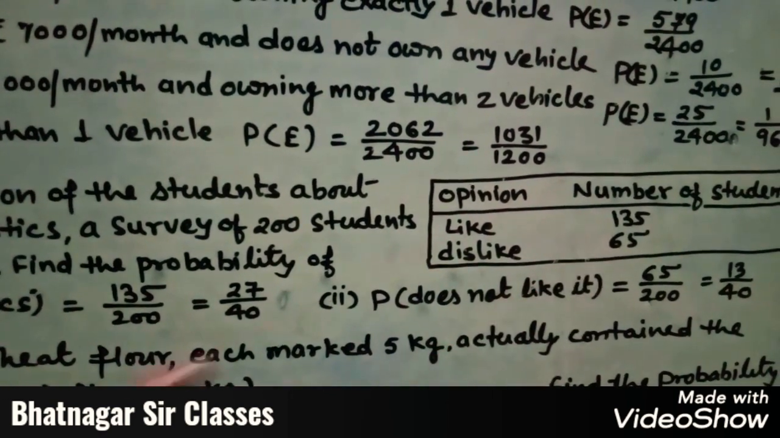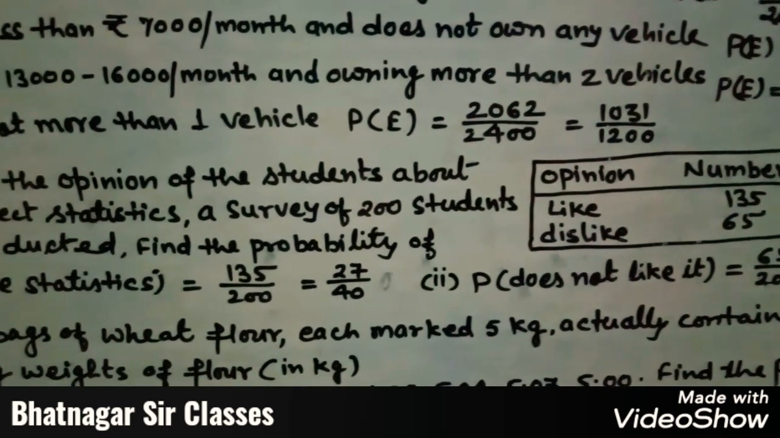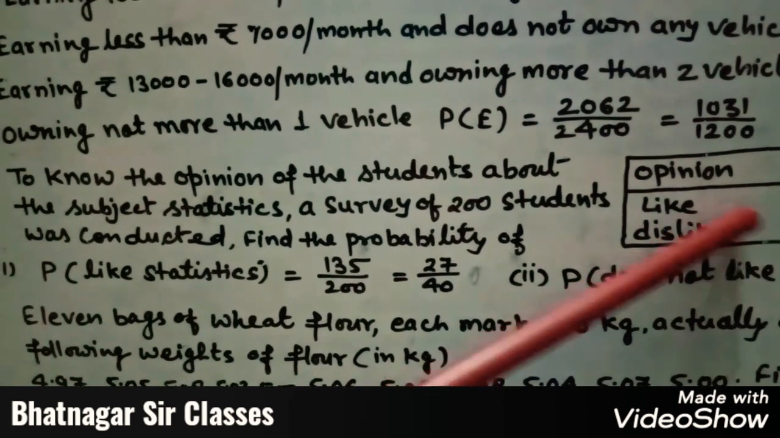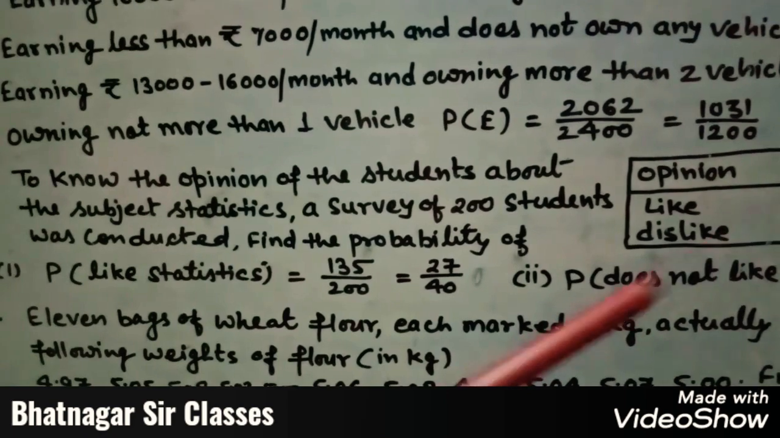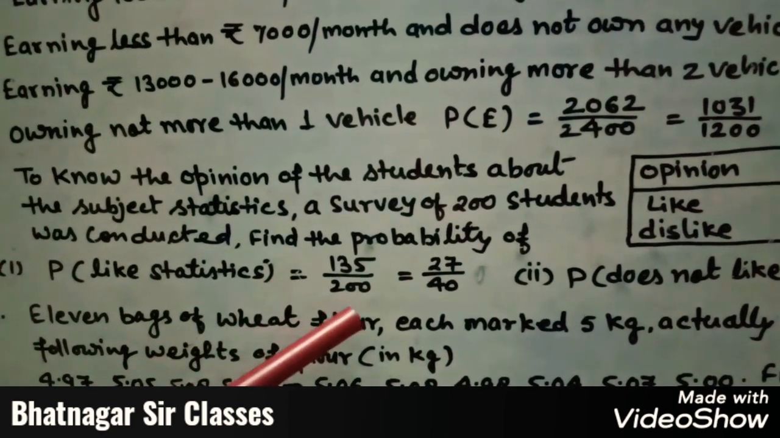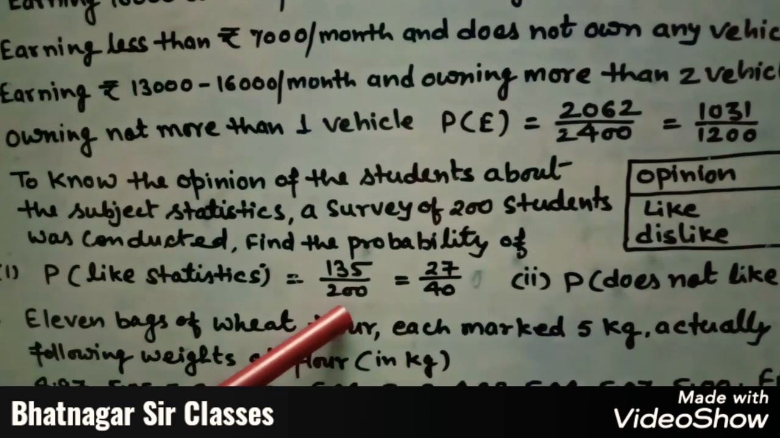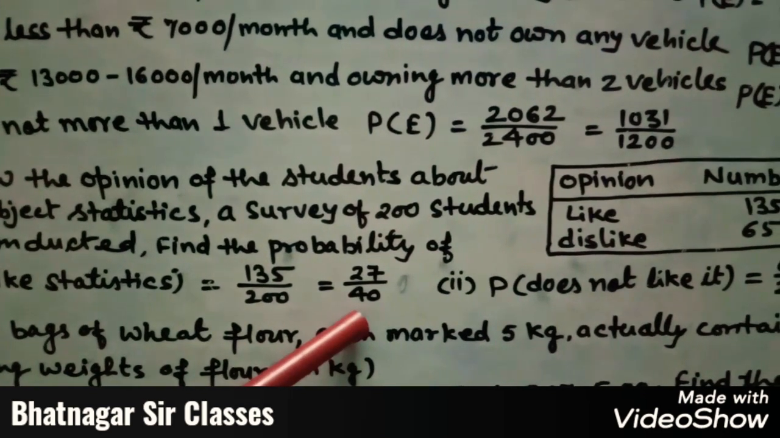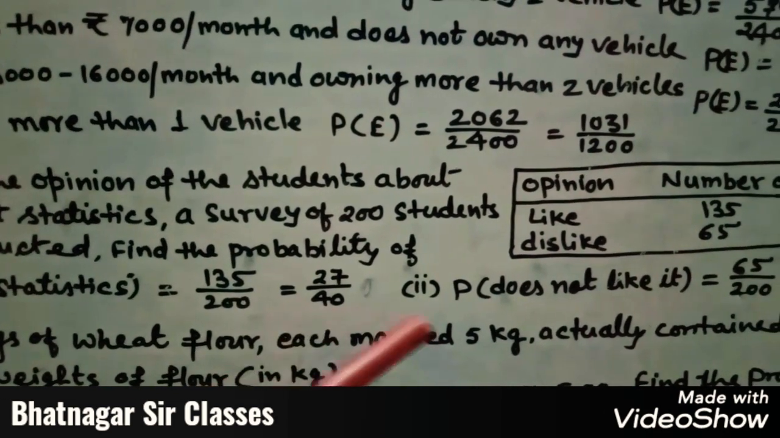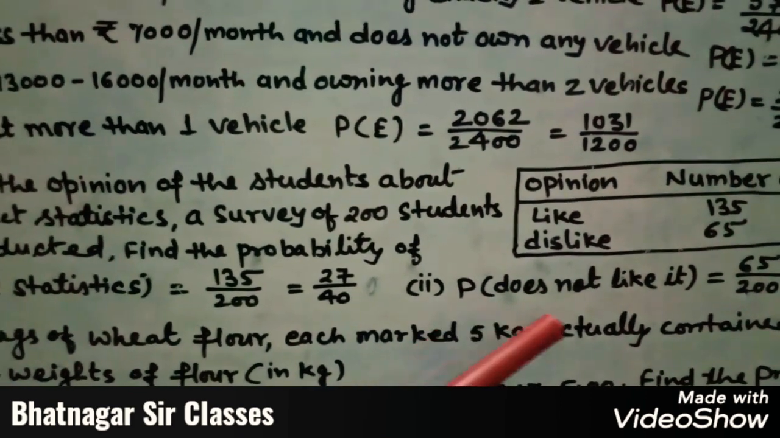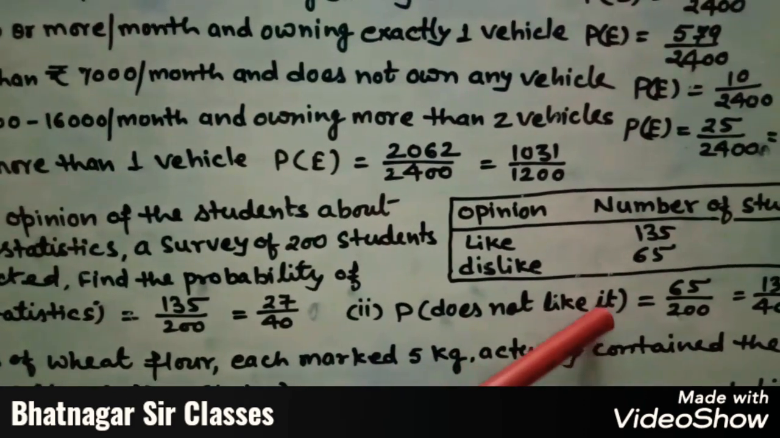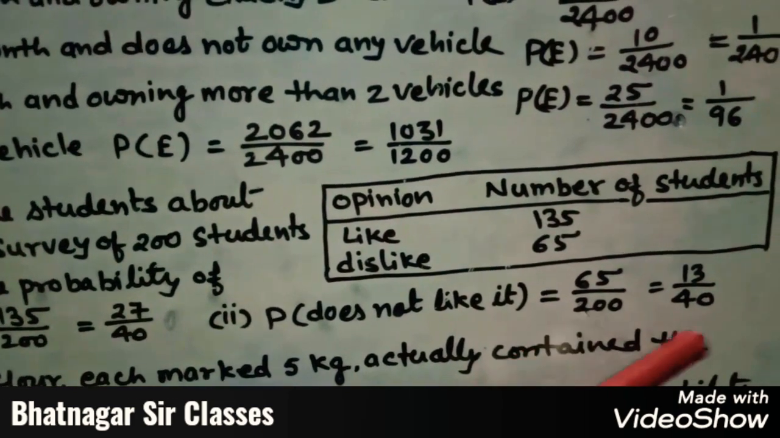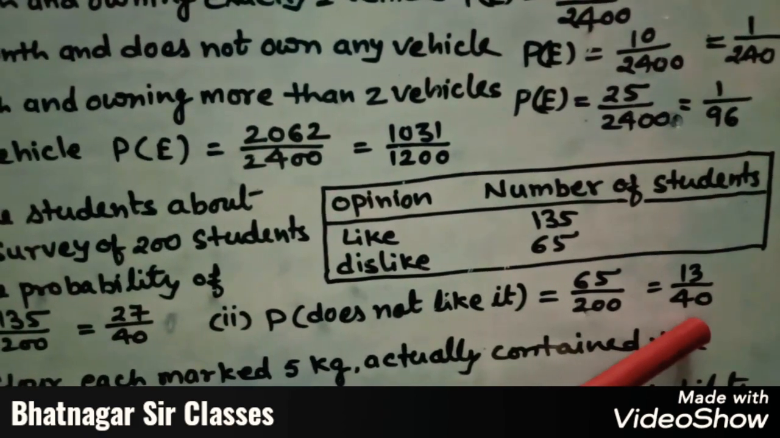So therefore, if you want to find the probability of the students who like statistics, it means this is 135. So favorable outcomes, this is 135, and total number of events, this is 200. So 135 upon 200, so when you cancel it, it will come 27 upon 40. In the second part, probability of the students who do not like statistics, it means this is 65 upon 200. When you cancel it by 5, you will get 13 upon 40.